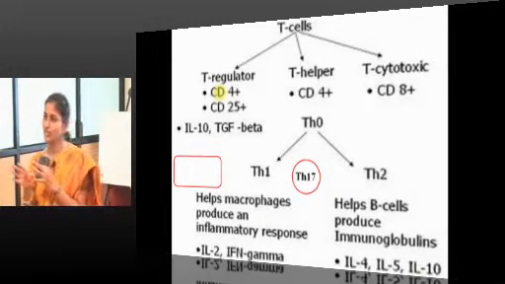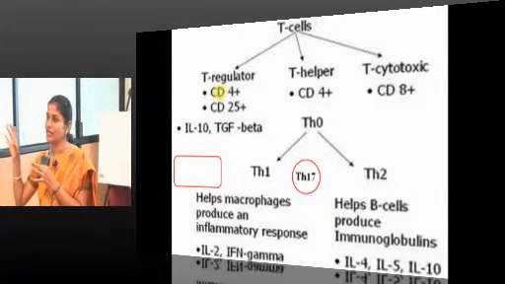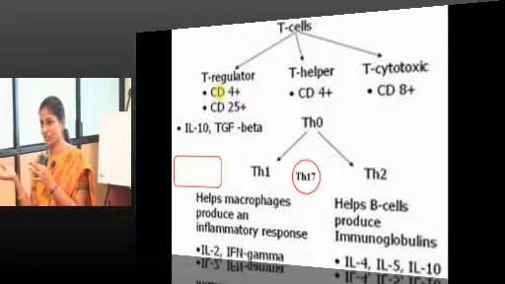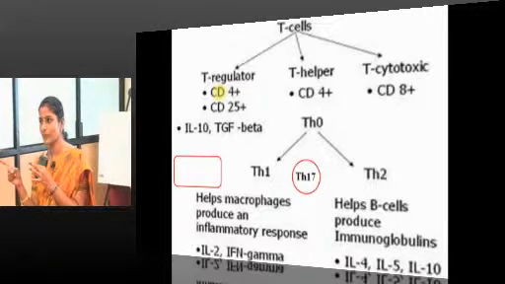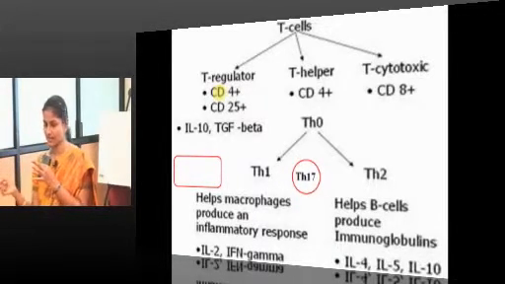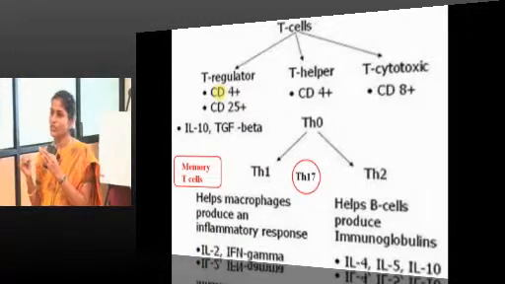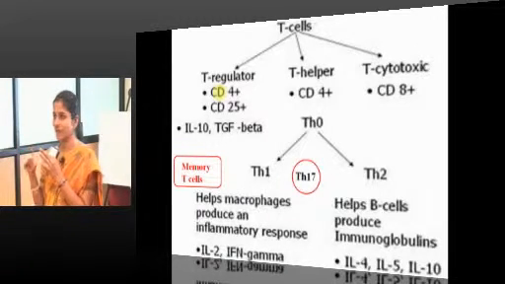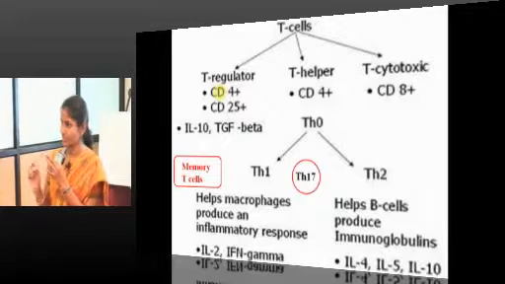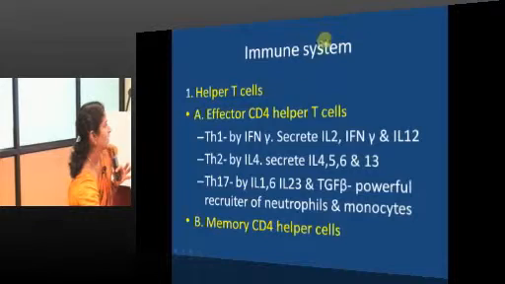And Th1 will mediate which response? Th1 is for type 4 hypersensitivity reaction, Th2 for type 1 hypersensitivity reaction, Th17 for autoimmune diseases, right. So, helper T cells are broadly classified into effector and memory. Under effector, we have these 3 subtypes Th1, Th2, Th17, and just remember these cytokines.